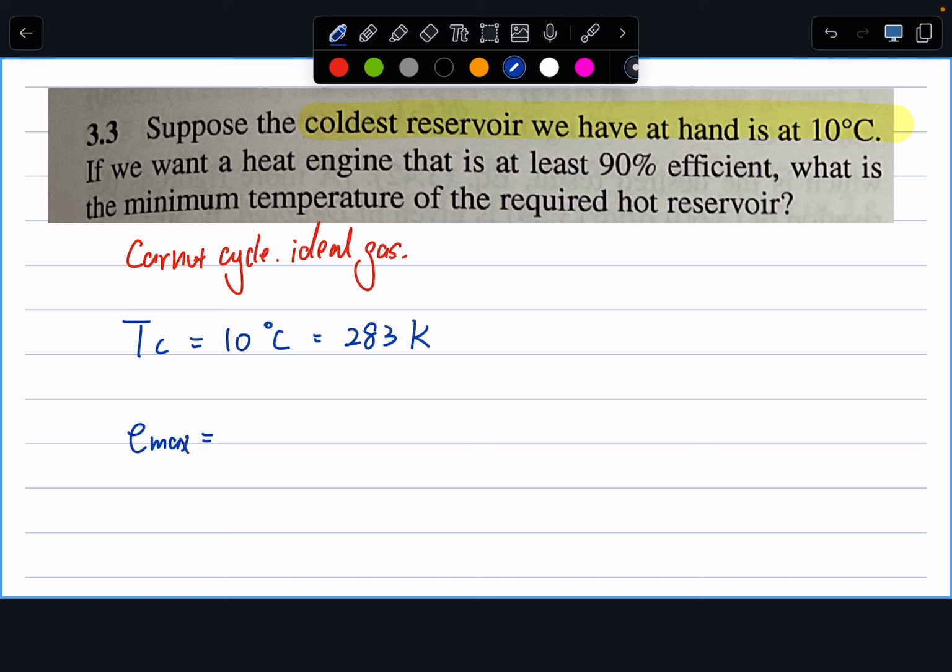My E maximum equals 90%. And we know the maximum efficiency is reached when it's reversible. And that's why we're using our Carnot cycle as our reversible engine. And this gives us E equals 1 minus TC over TH.